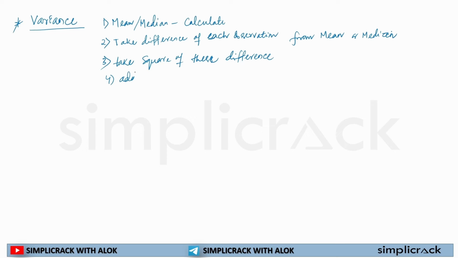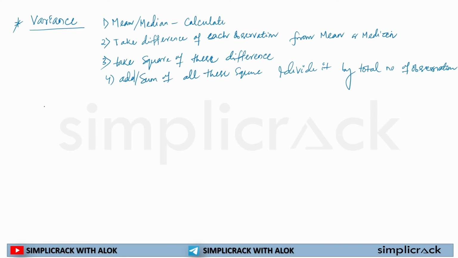Then add or take the sum of all these squares and divide it by the total number of observations.